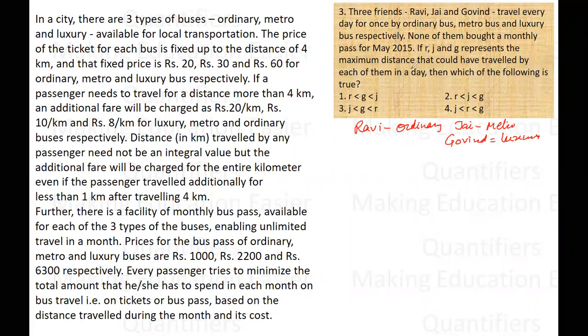R, J, G represent the maximum distance that could have been traveled by each of them in a day in the month of May 2015, then which is true for R, J and G.